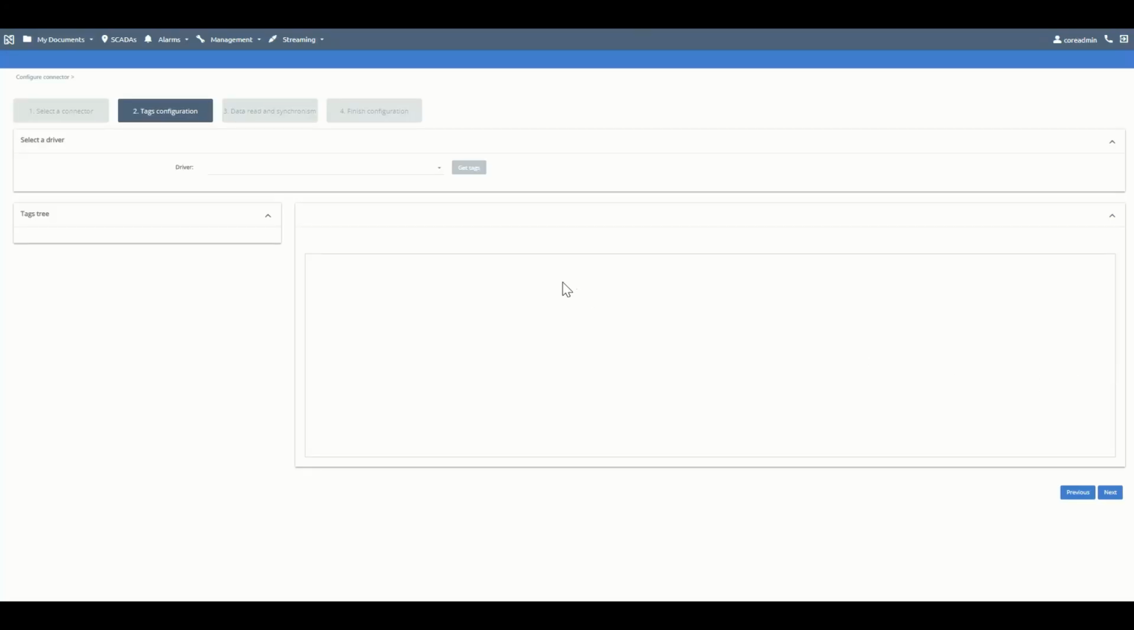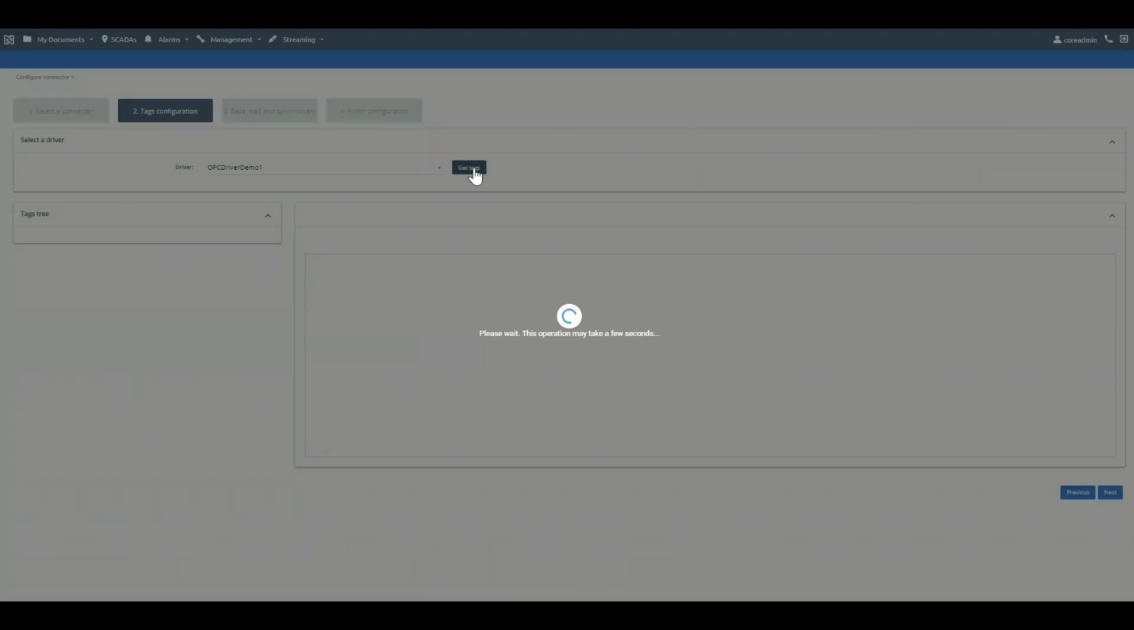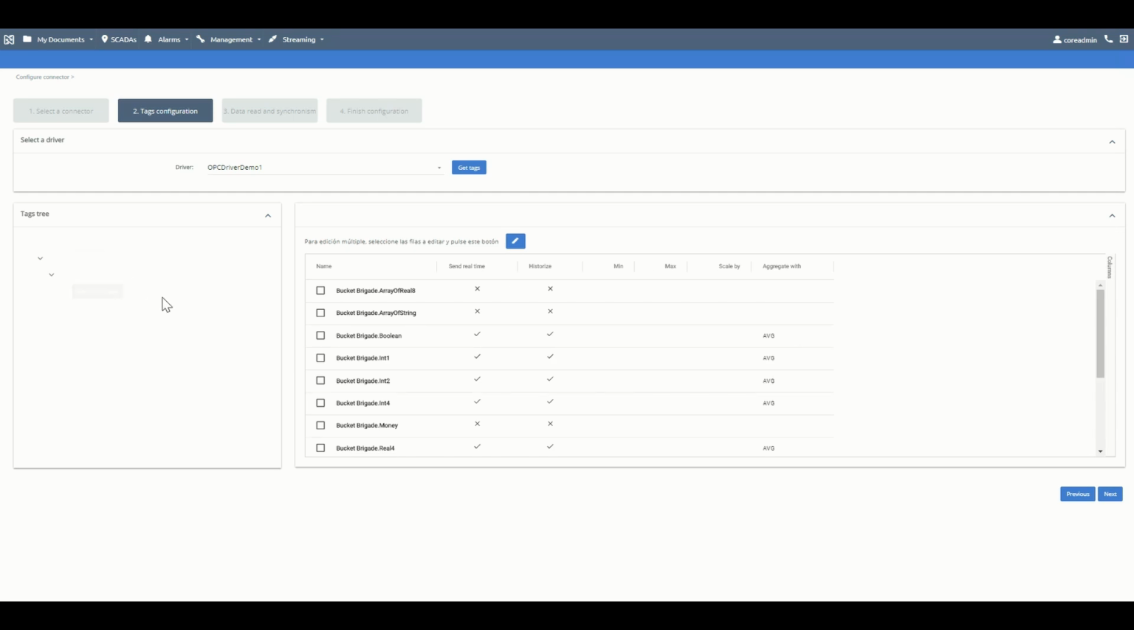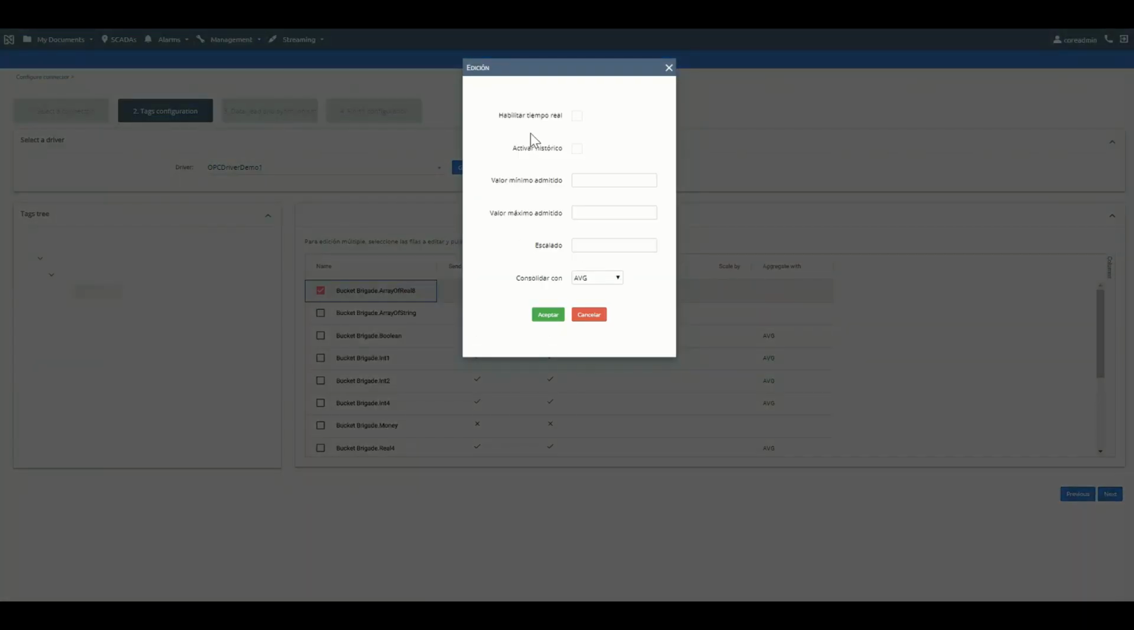In the second step, tags configuration, we must select the driver required for a connection with the installation connector, and then click on Get Tags, and the list of available variables will appear. At this point, the variables obtained can be edited, for example, choosing whether the variable will be displayed in real time or historically.